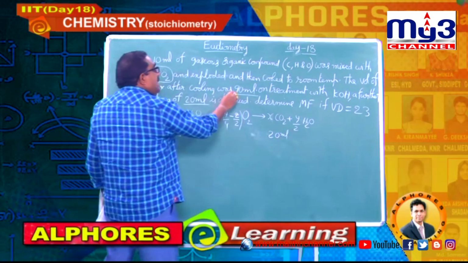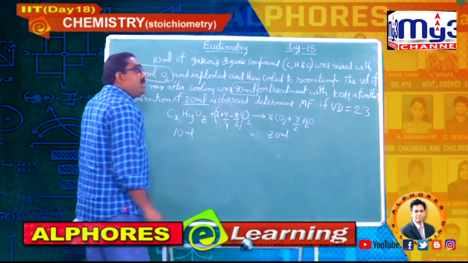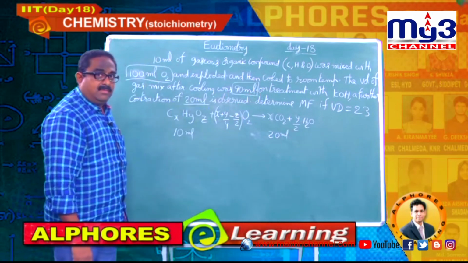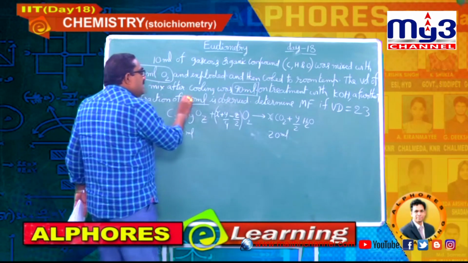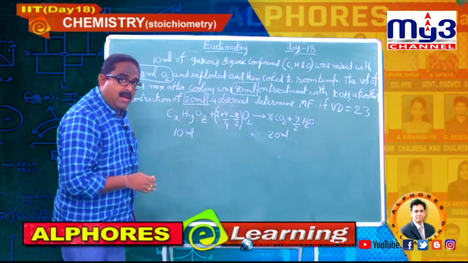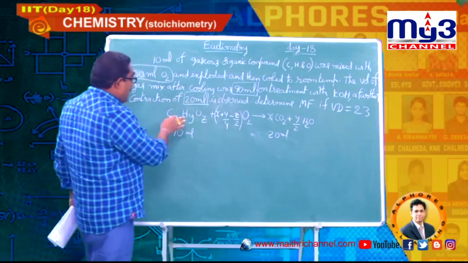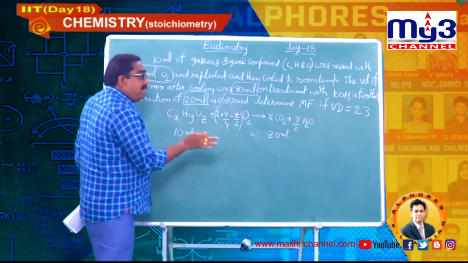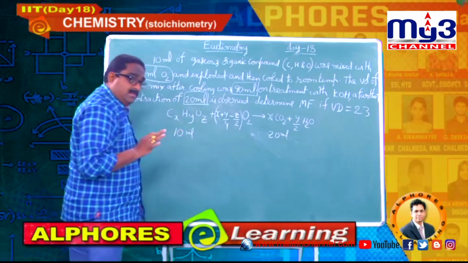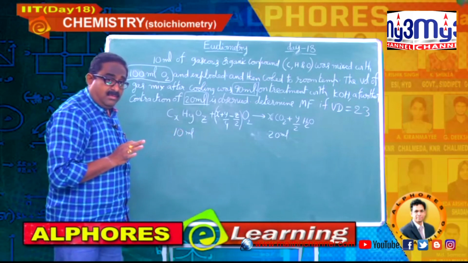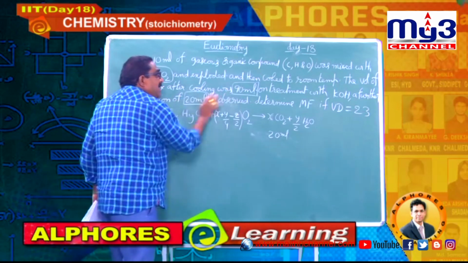So, finally after cooling you got how much volume, students? 90 ml. Out of that how much is carbon dioxide? 20 ml. What about the remaining 70? Because this compound underwent combustion, involving all the 10 ml gaseous compound, but still there is a 70 ml difference.